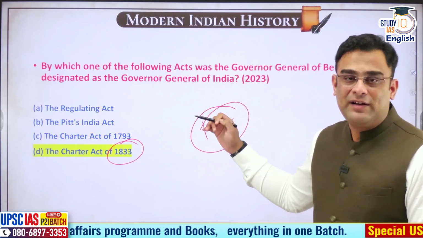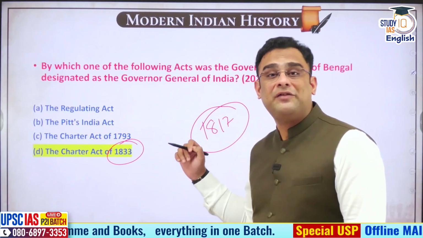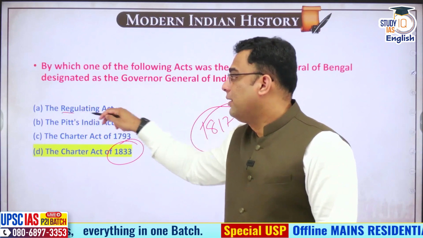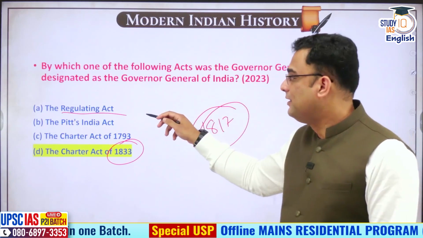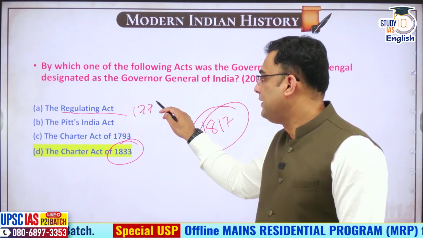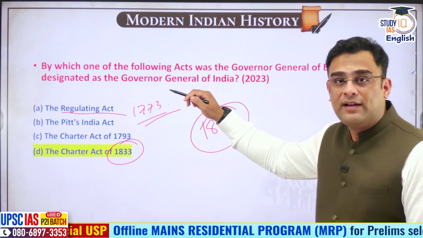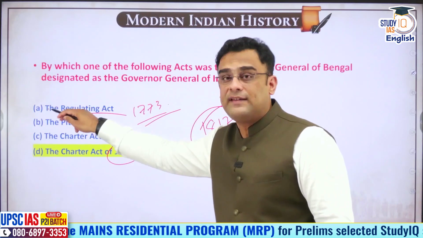Okay, when the Charter Act 1833 comes in, who will become the first Governor General of India? Along with that, you will also tell me who was the first Governor General of Bengal when the Regulating Act comes in 1773. The financial crisis of East India Company in 1772 had compelled the Britishers to pass this act.